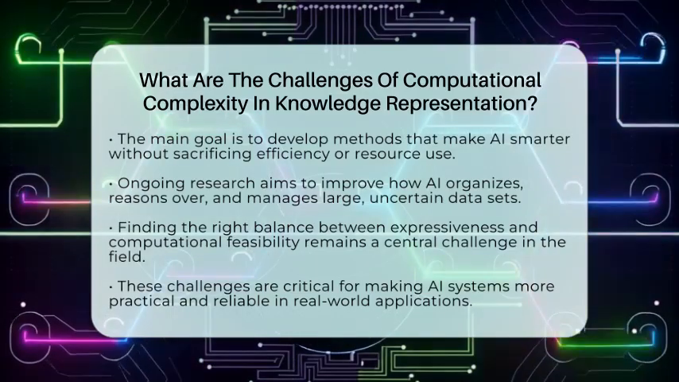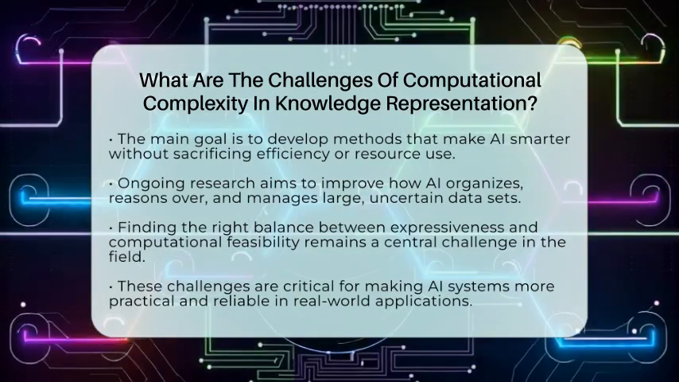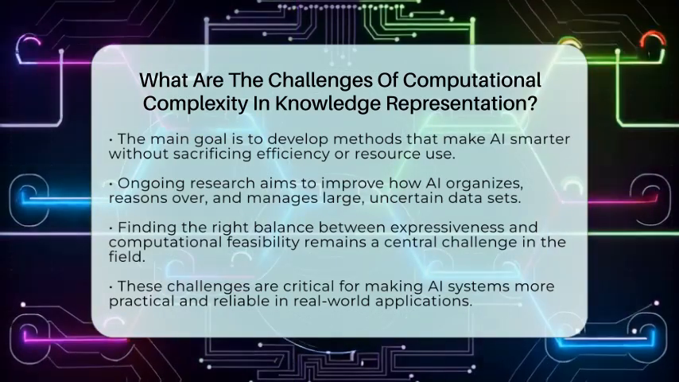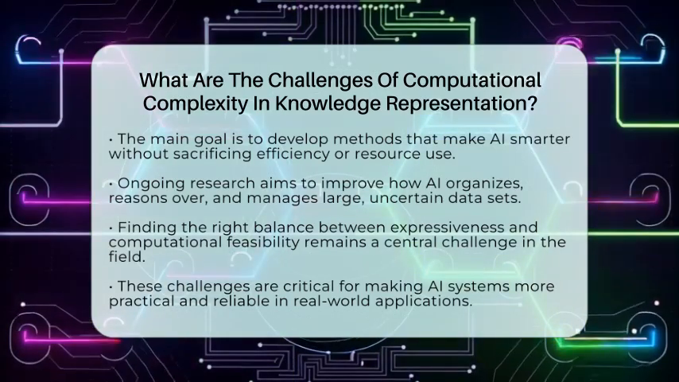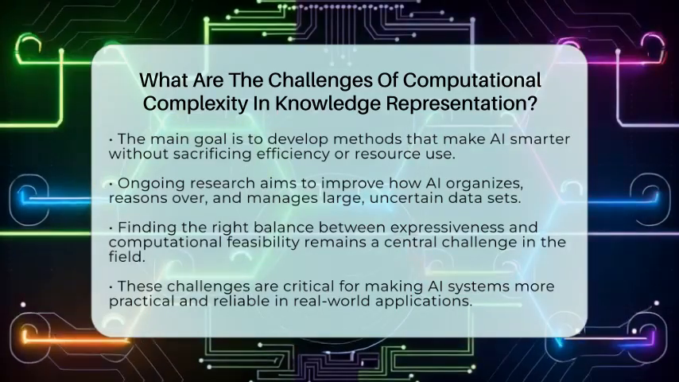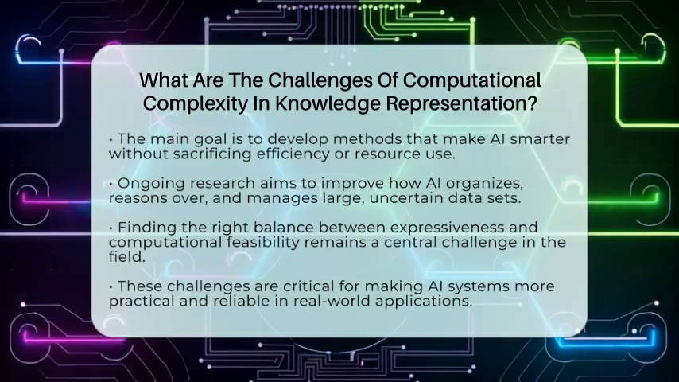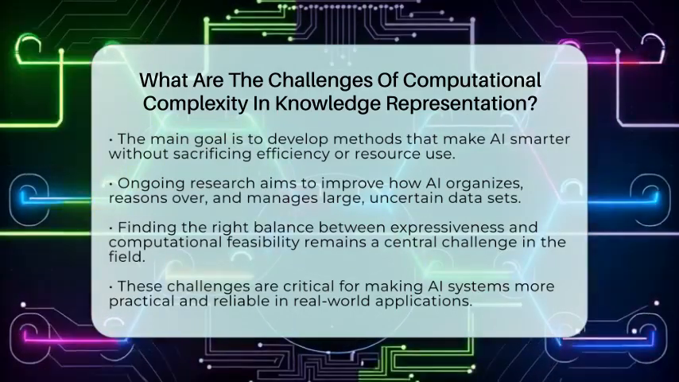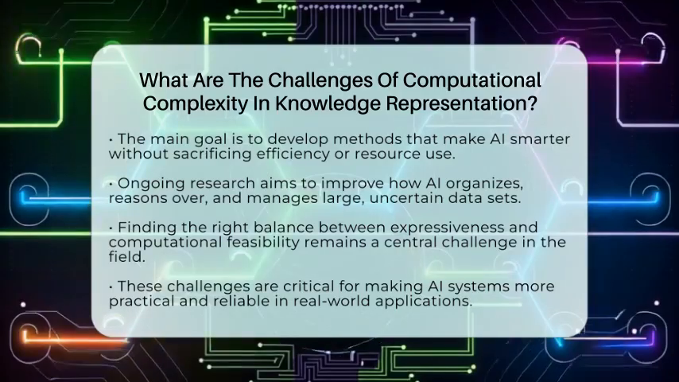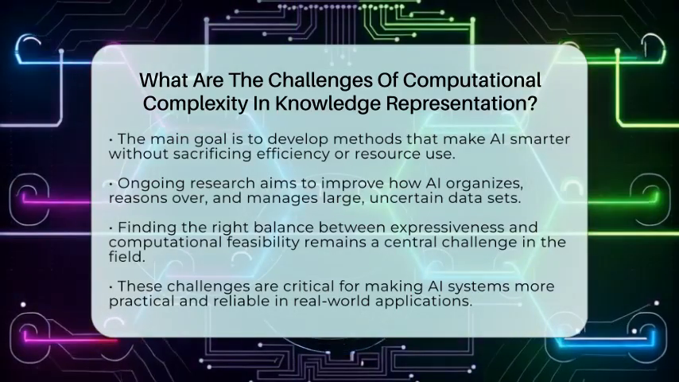In short, the challenge of computational complexity in knowledge representation is about making AI systems smarter without making them too slow or resource-hungry. It's about designing smarter ways to organize and reason over knowledge, balancing detail with speed, and finding new methods to handle uncertainty and large data. This ongoing effort helps AI become more capable and practical for real-world use.